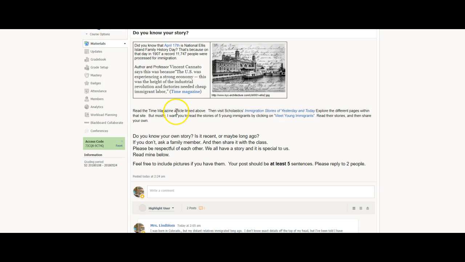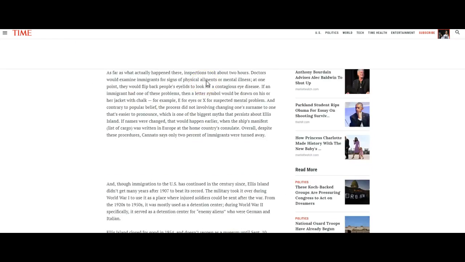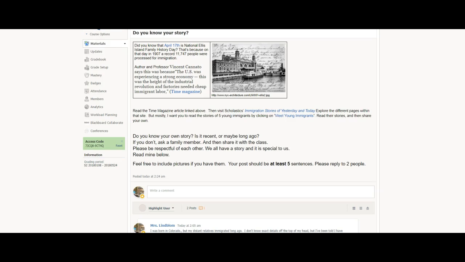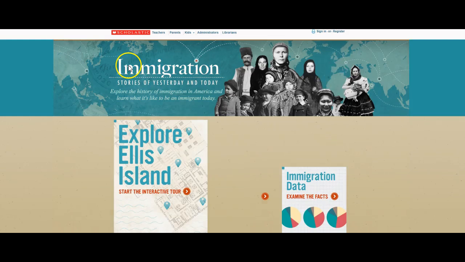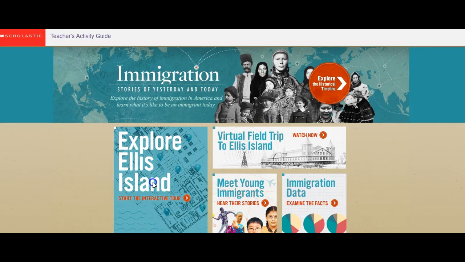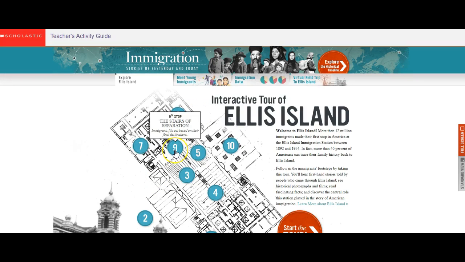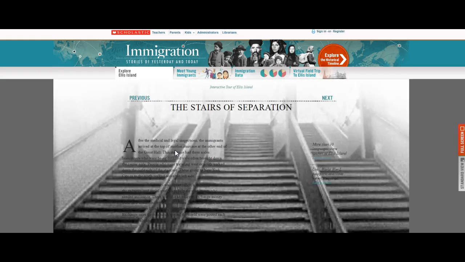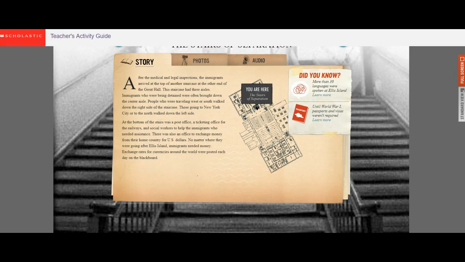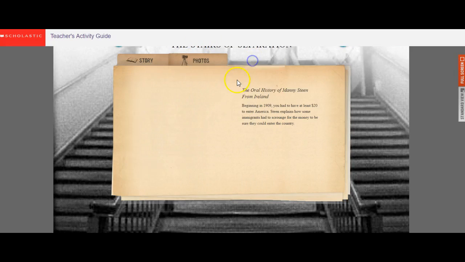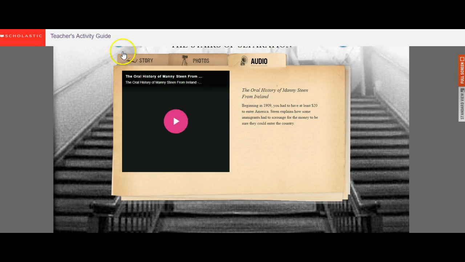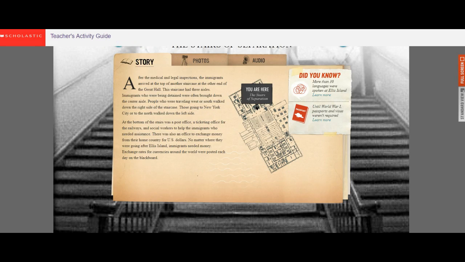So read through the Time magazine article. It's pretty short. It's only a couple paragraphs, but it's pretty interesting. And then click on the immigration stories of yesterday and today. This website is also pretty interesting. You can explore Ellis Island even further than the National Park website. Again, if that's something that interests you, you can listen to some oral history stories.